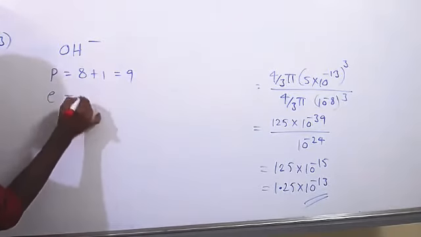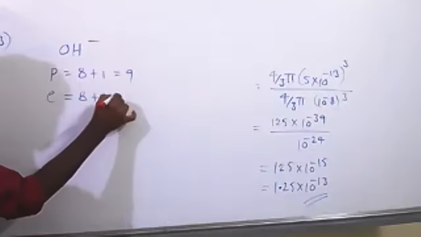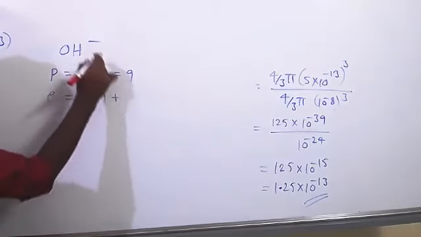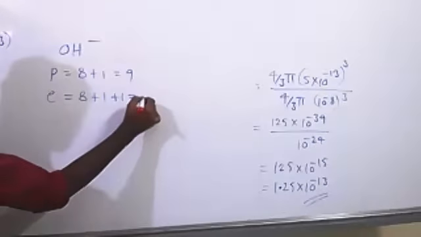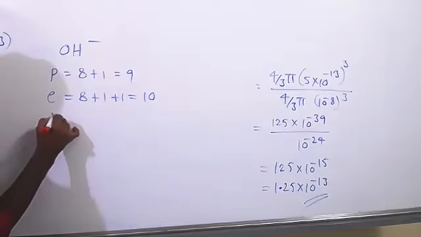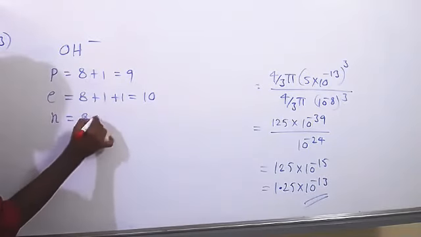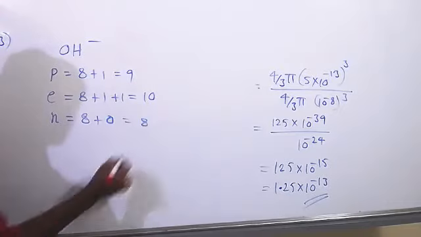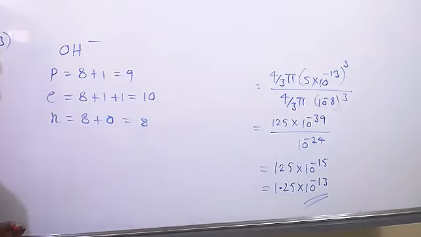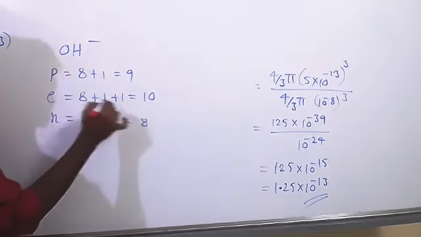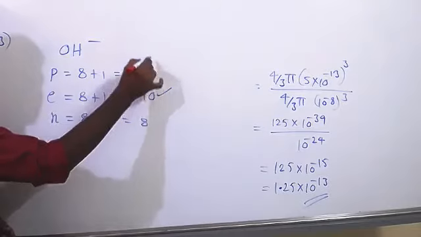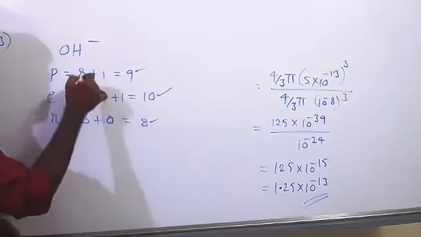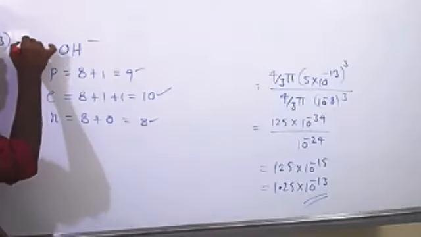Electrons: oxygen has 8, hydrogen has 1, plus 1 extra electron, so total 10. Next, number of neutrons. Oxygen has 8, hydrogen has 0, no neutrons in a hydrogen atom, so only 8. See, the given condition is satisfied. Number of electrons is highest, number of protons is less, and number of neutrons is less than protons. So option E is correct.